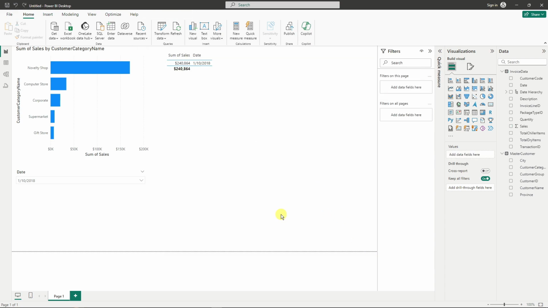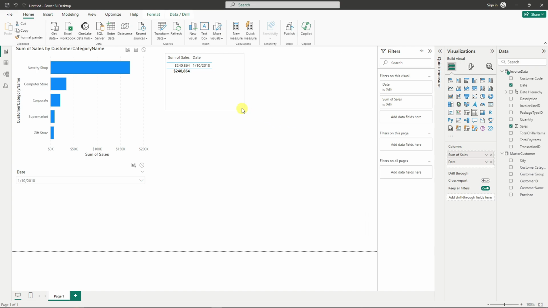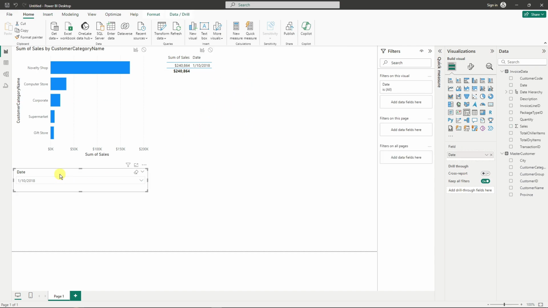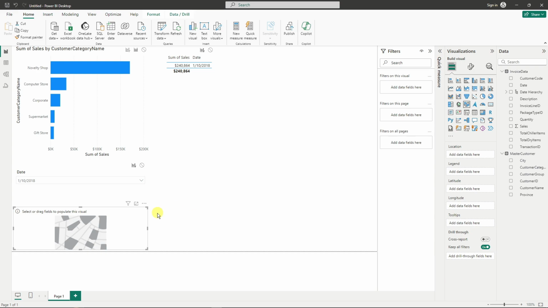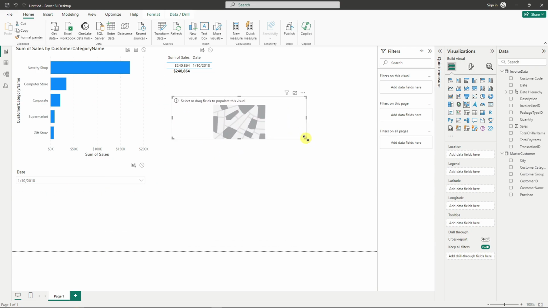Now let's add some more charts or visuals. Let me just minimize this. It's going to be around there somewhere. Move this one around here or just place it here. Perfect. Now let's add a map chart or field map. Move it around here and enlarge it a little bit.